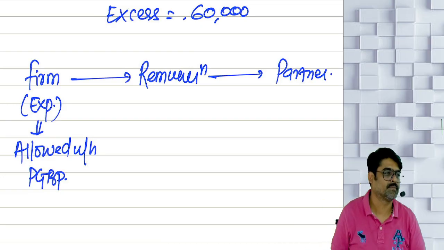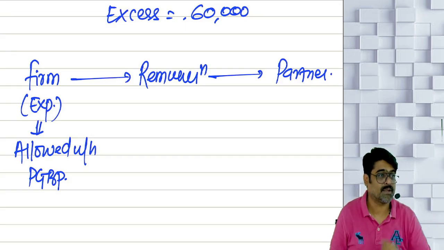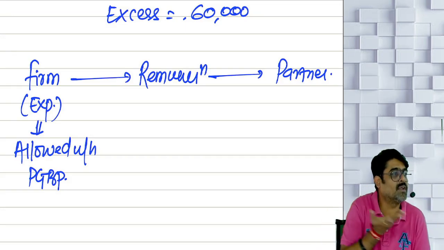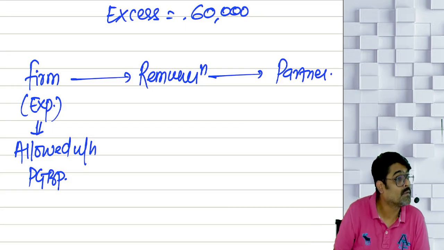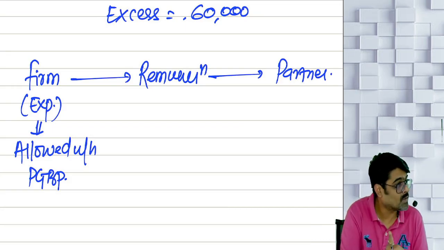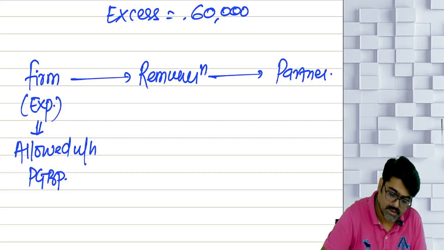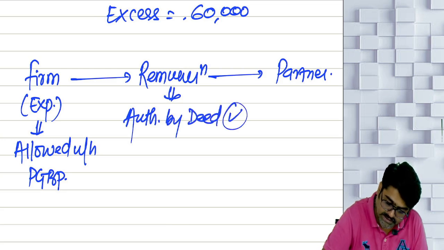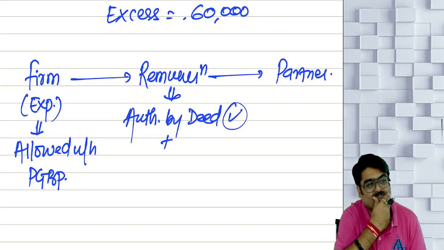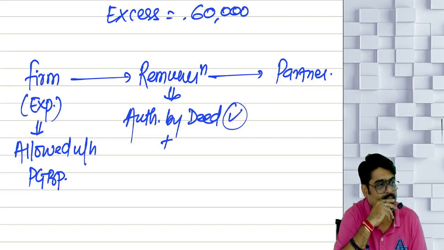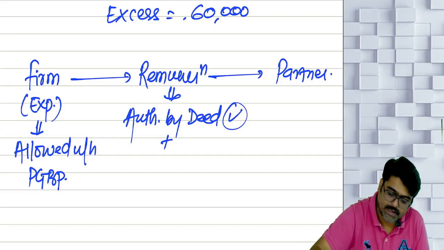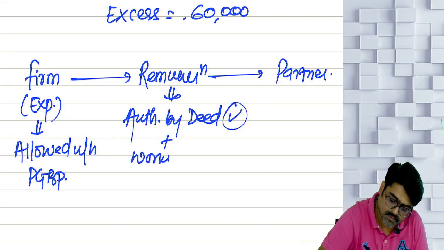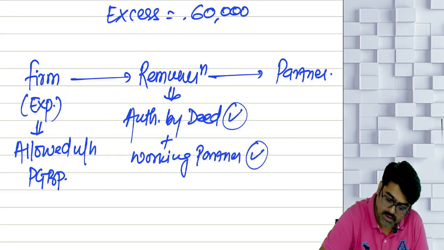But wait, it must be authorized by the partnership deed. If your deed is not authorizing, why are you paying? That remuneration we are not going to allow. So first of all, this remuneration must be authorized by the partnership deed. First condition. Second condition, it must be paid to a working or active partner.